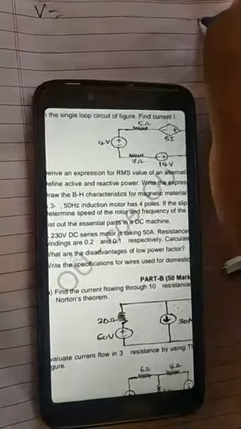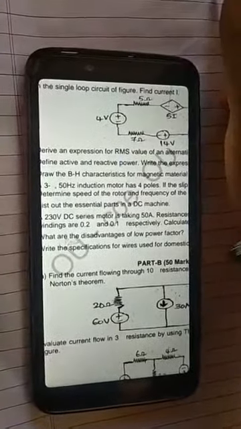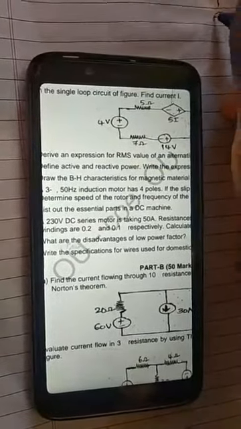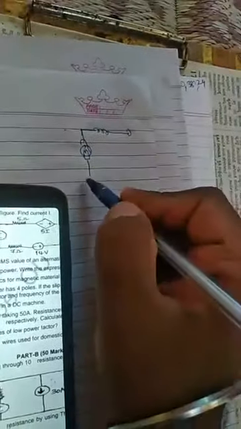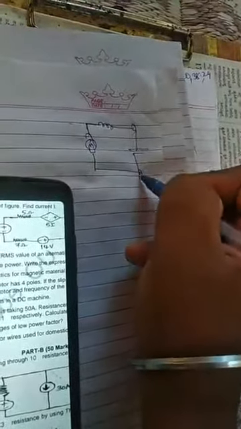I will draw the diagram. If you draw the diagram in the exams to solve the problem, you will not get difficulty in remembering the formulas. So this is the DC motor diagram. Series means this is series. This is the input.